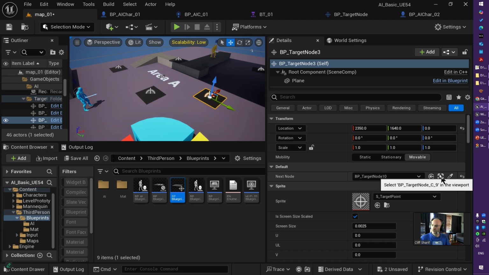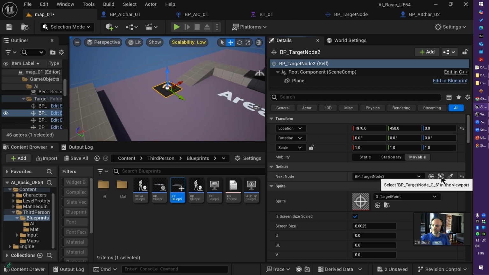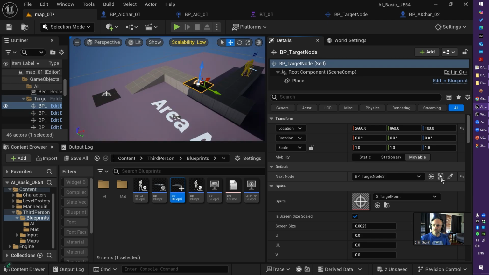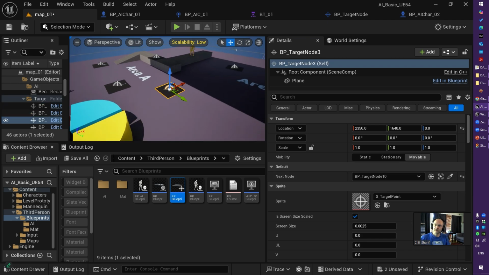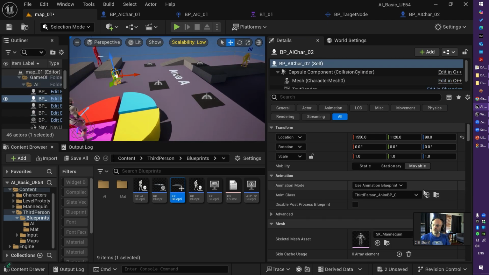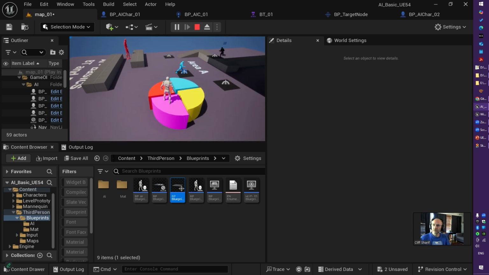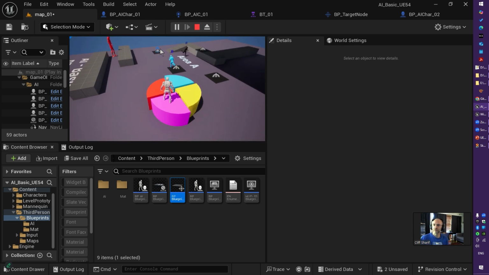Let's double check. You point out to this target. Next, oh no, please point out to this target, and from here point out to this target. Always check your path. Here, here, here, and then here. Perfect. And I want you to move first to this object. And here we go. It goes there, waits, and then goes to the next one, next one, next one. So quite useful for prototyping.